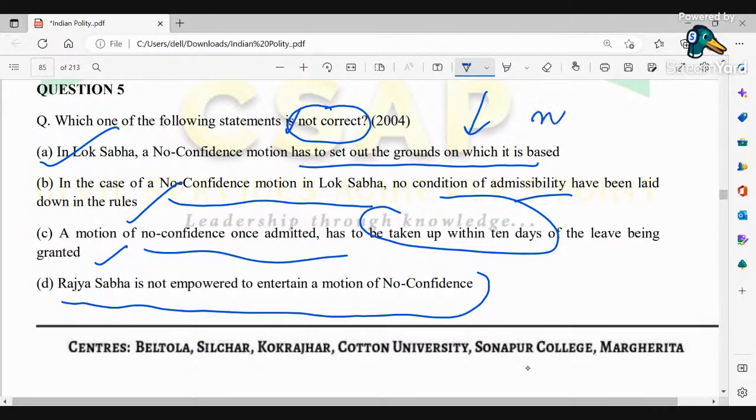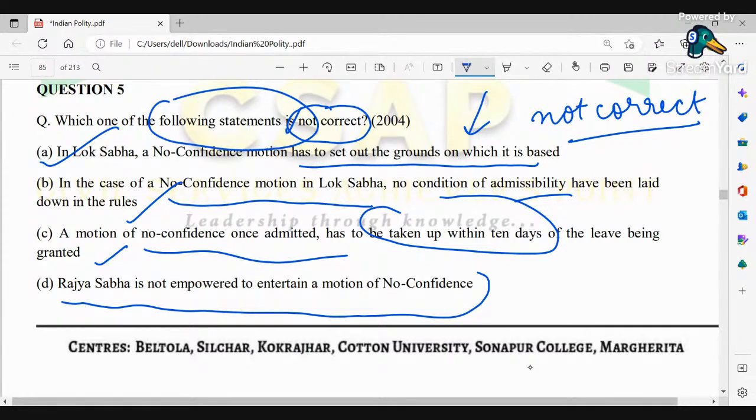So here it is asked "not correct", and it has not been asked which is the correct option. Therefore, amongst the four, you have to choose which of the statements is not correct. People can directly come up with your respective answers in the comment section if you want to contest. Which of the following statements is not correct has been asked over here.